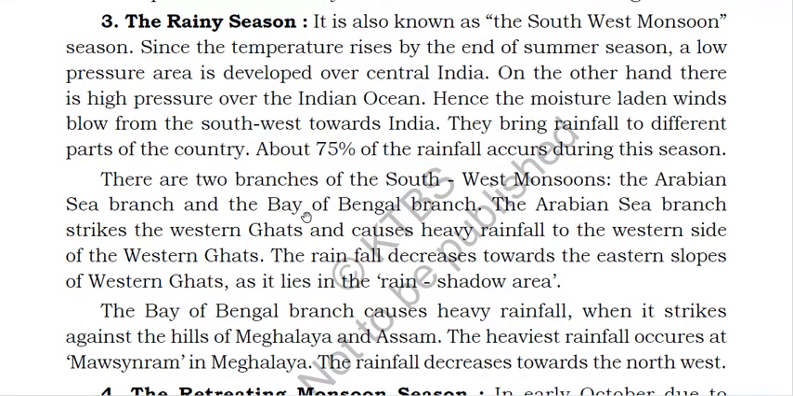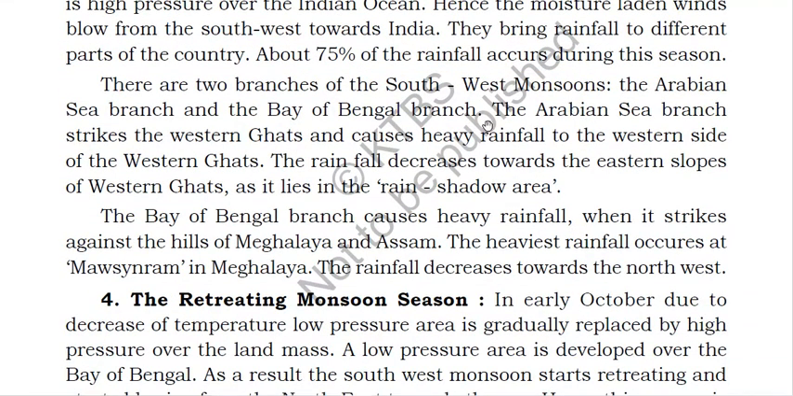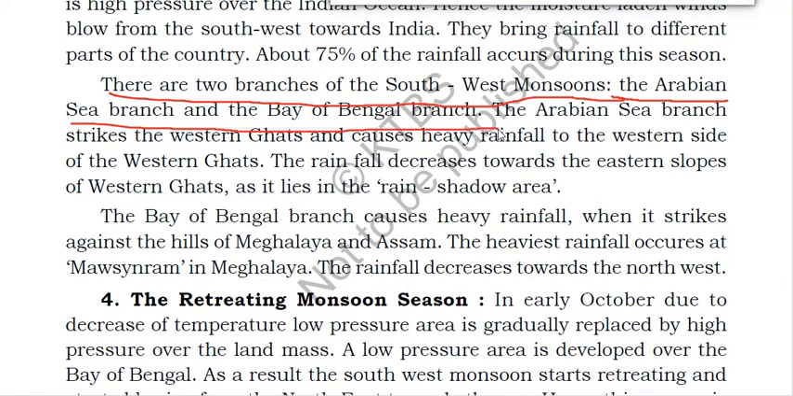Now there are two branches of southwest monsoon. So what are the two branches of southwest monsoon? The Arabian Sea branch and the Bay of Bengal branch. Okay, so you should remember this one also. There are two branches of southwest monsoon, and the names are Arabian Sea branch and the Bay of Bengal branch.